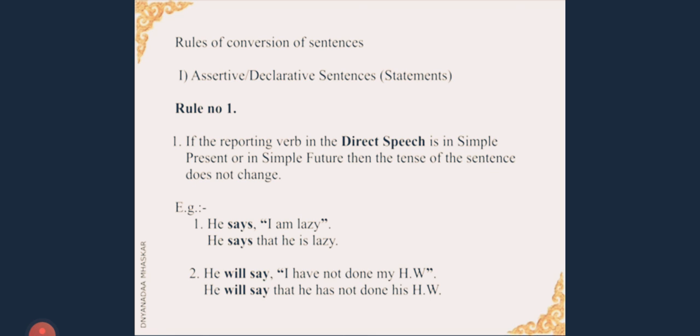We have already learned different kinds of sentences, that is, you have learned these different kinds of sentences either in 5th standard, 6th standard or 7th standard, those 5 different kinds of sentences. So we are going to study each kind of sentence individually, how they can be changed into indirect speech if the sentences are in that particular kind of statement. So the first type of sentence is assertive or declarative sentences, that is statements.